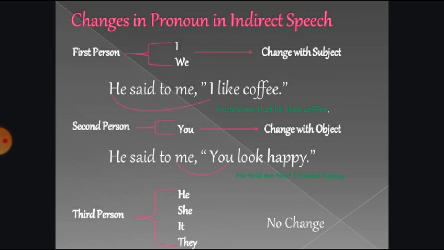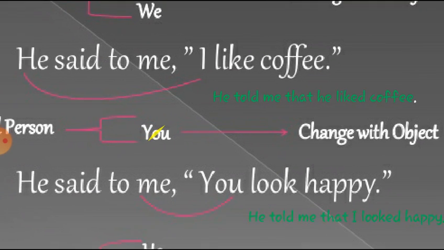Now again I'm talking about the change of pronoun or change of person. Dear student, I hope that you know there are three persons: first person, second person, and third person.